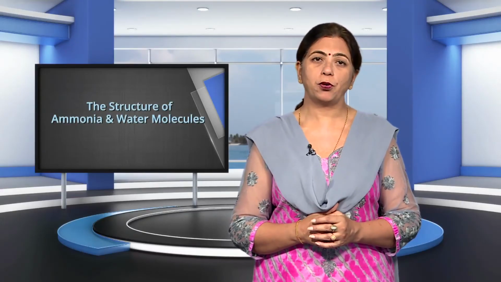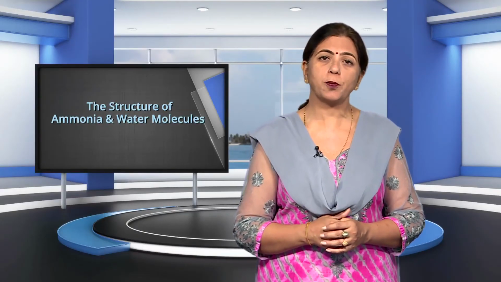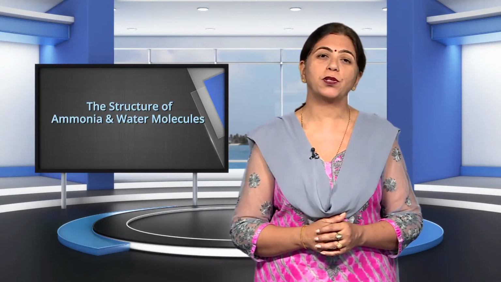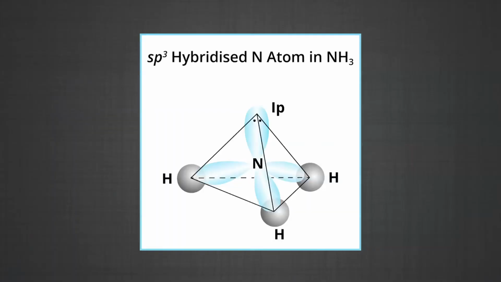The structure of ammonia and water molecules can also be explained with the help of sp3 hybridization. Now, let me discuss ammonia. In ammonia, the valence shell, that is outer electronic configuration of nitrogen in the ground state is 2s2, 2px1, 2py1, 2pz1, having 3 unpaired electrons in the sp3 hybrid orbitals and a lone pair of electrons is present in the fourth one.